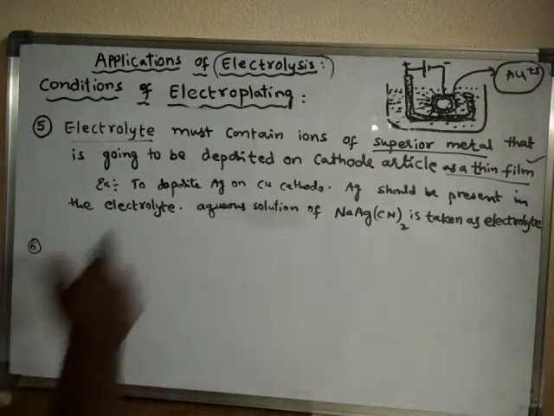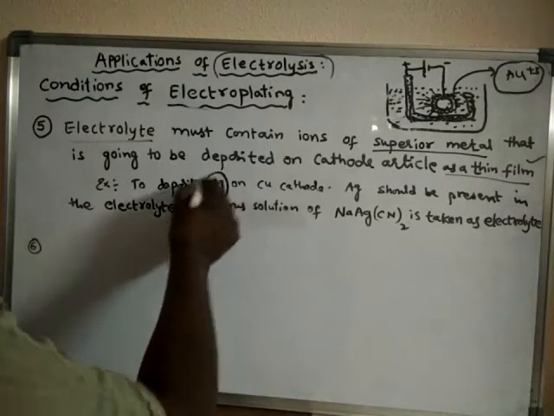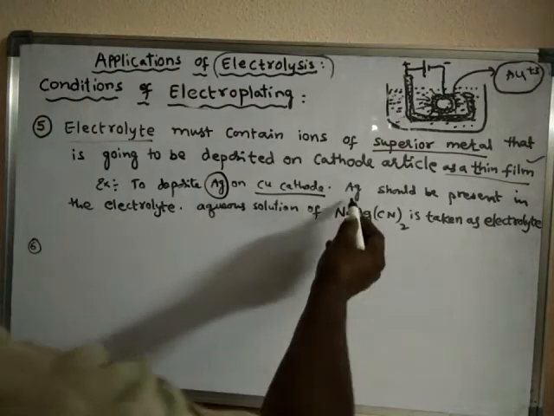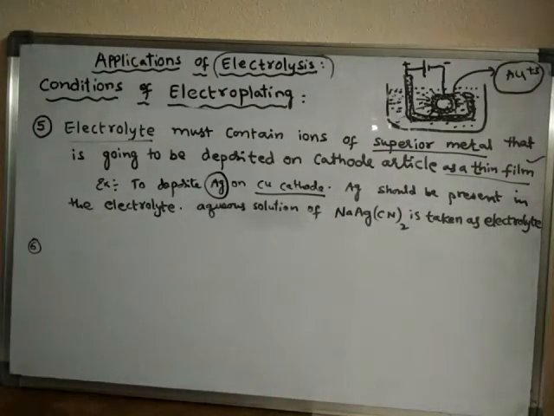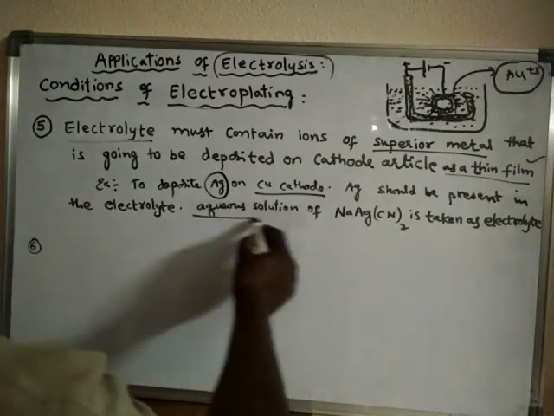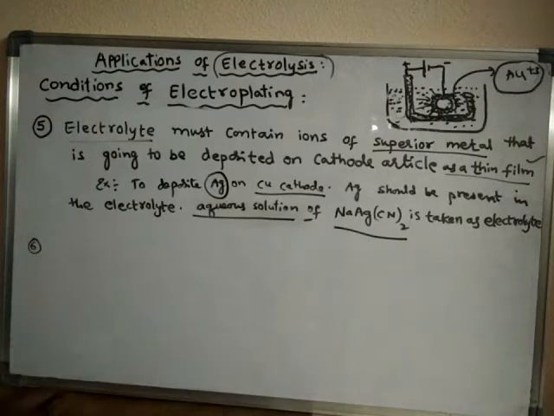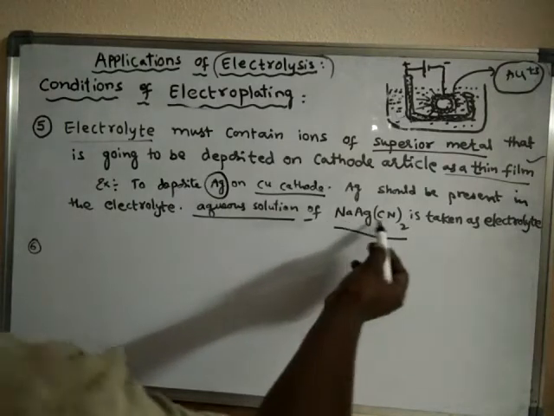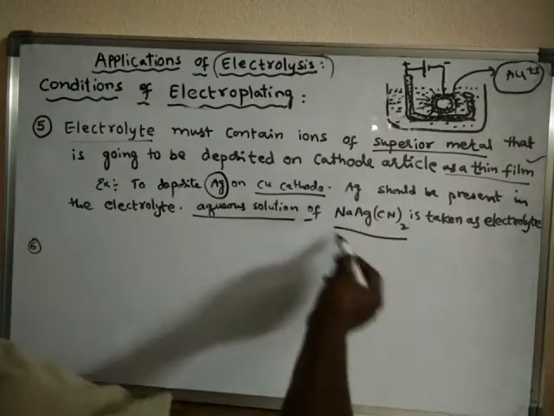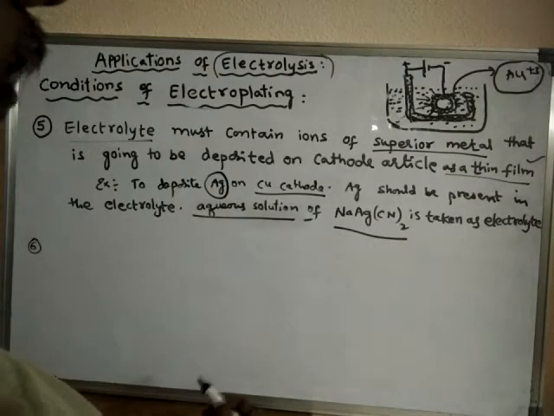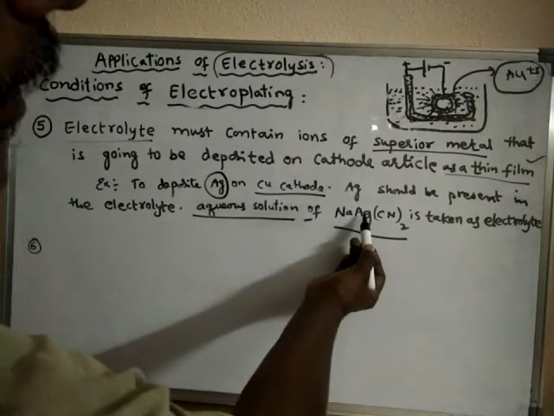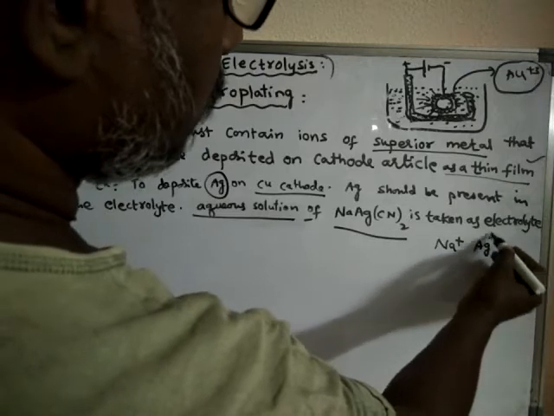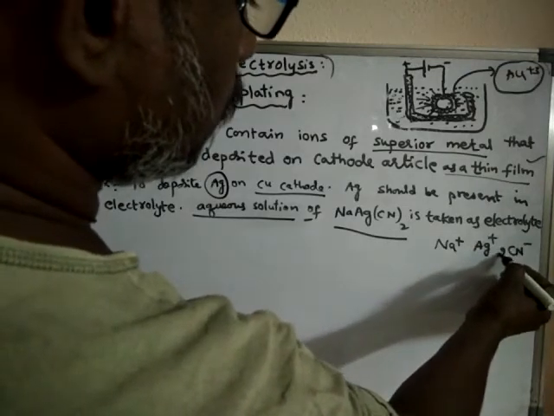Example: to deposit silver, which is a superior metal, on a copper cathode, silver should be present in the electrolyte. That is why an aqueous solution of sodium argentocyanide is taken as the electrolyte. Sodium argentocyanide is an ionic substance, so it will break down into sodium ions, silver ions and cyanide ions, two cyanide ions.